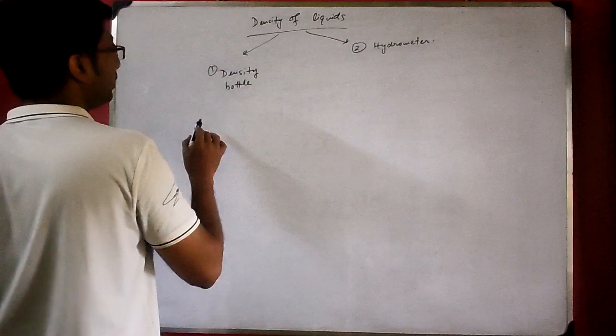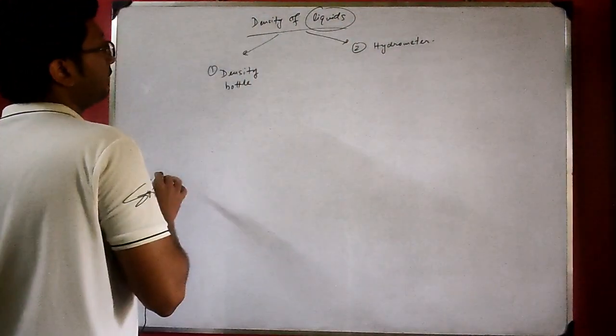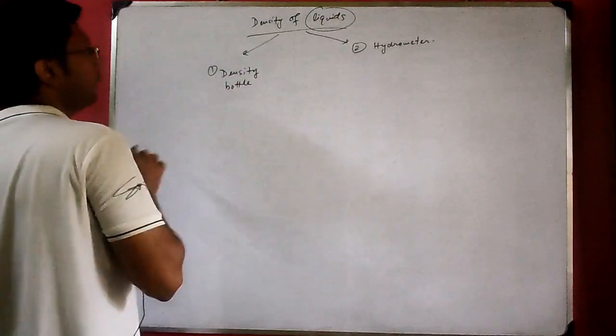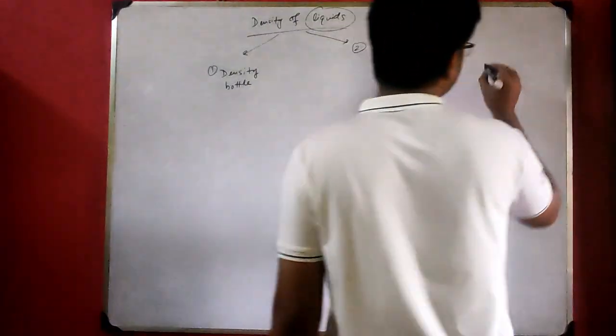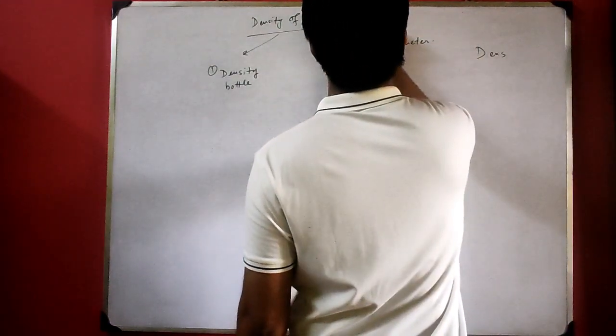What is the density bottle? See, we are doing density of liquids. Solids is done. This is liquids. Density of unknown liquids. We need to know one thing, that density of water is known. Generally we are talking about density of liquids which are unknown.